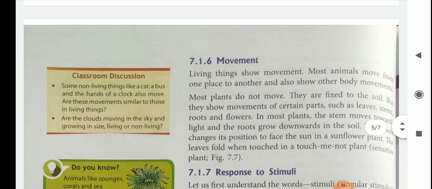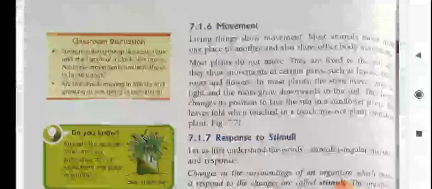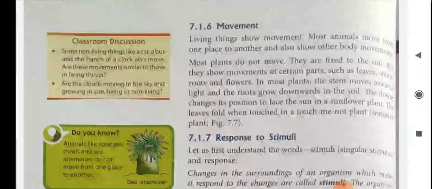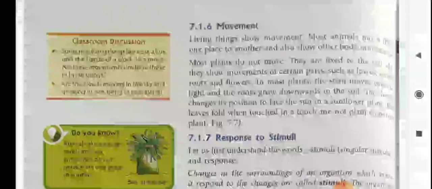Then movement. Living things show movement. Most animals move from one place to another and also show other body movements. Most plants do not move. They are fixed to the soil, but they show movements of certain parts such as leaves, stems, roots and flowers.